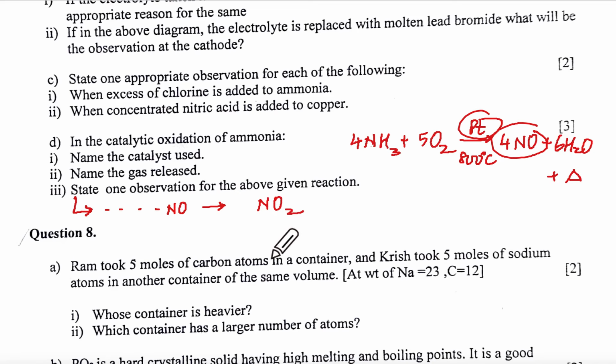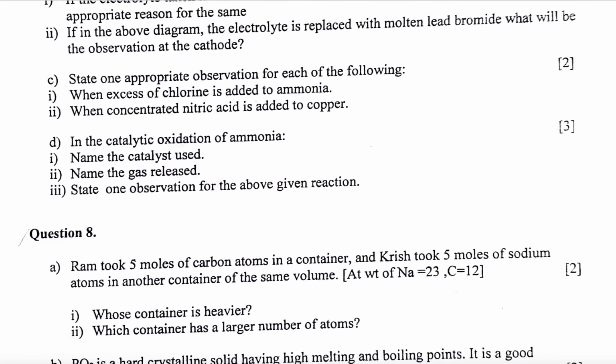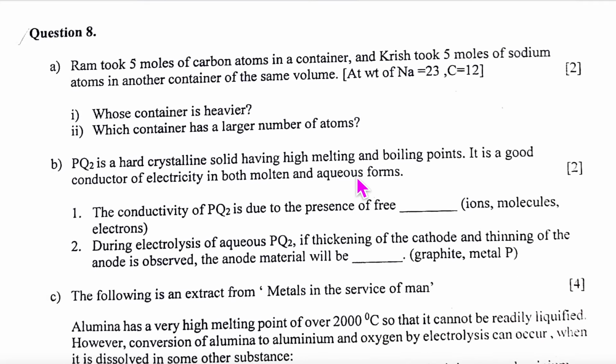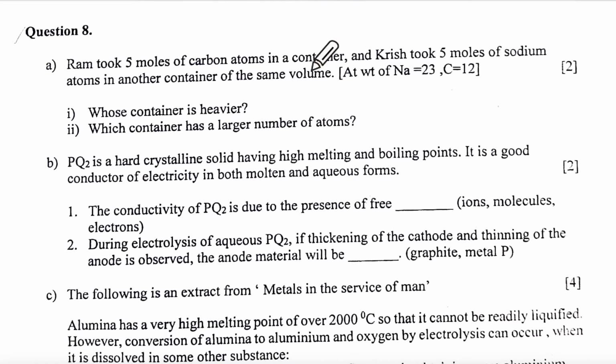But actually there are two observations, no? What's the second observation? If they ask you observations: platinum continues to glow even after the reaction stops. Okay, so the last one, just let us run through this. 5 moles of carbon atoms in a container and 5 moles of sodium atoms in another container of the same volume, they are saying.